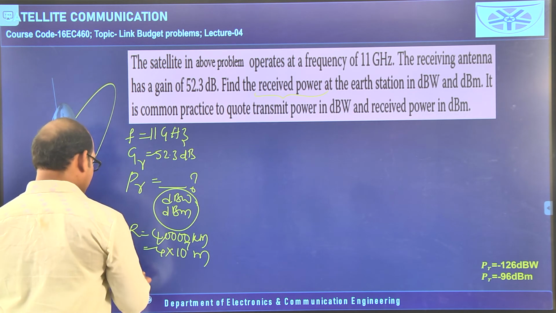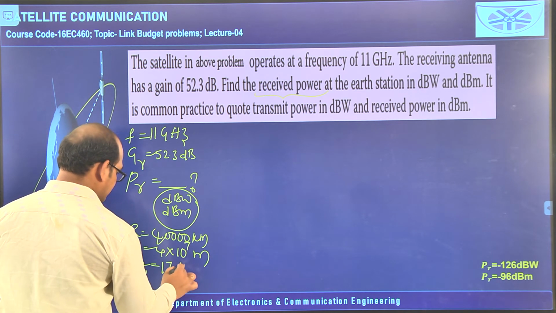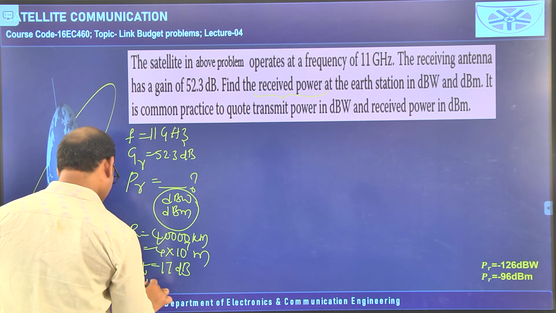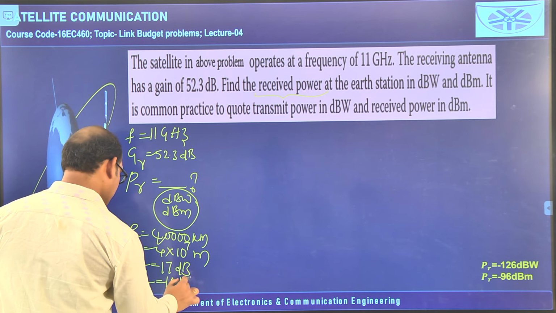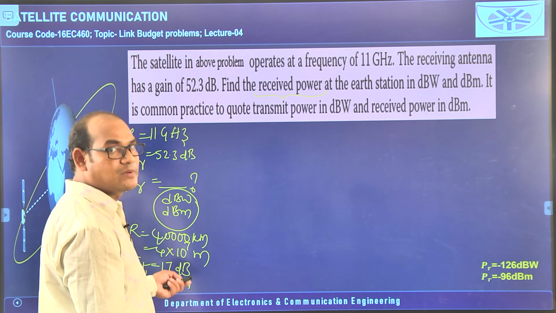And one more thing is GT, that is equal to 17 dB, and PT is 10 watts. These are the things given in the problem itself.